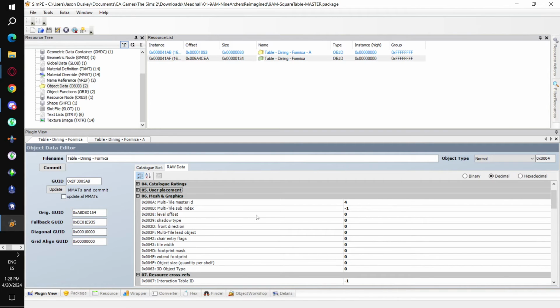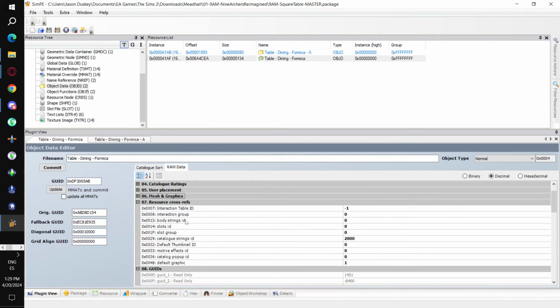So if you have a multi-tile object, by changing the multi-tile master ID to -1, it would tell it, this is the master tile for this object. This is the tile that all of the other tiles are coordinated to. You can change the direction that the object faces by editing front direction.